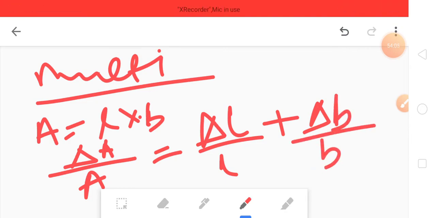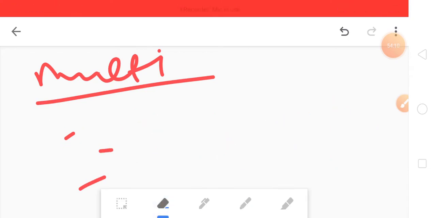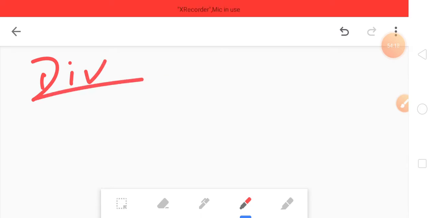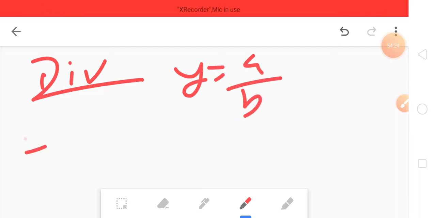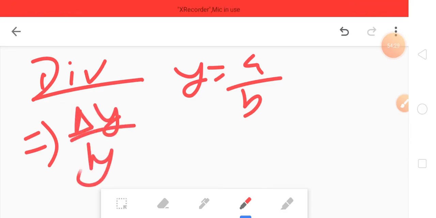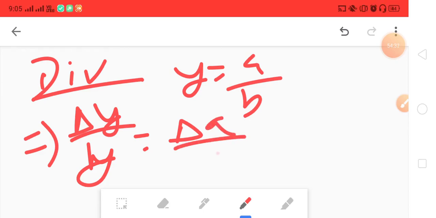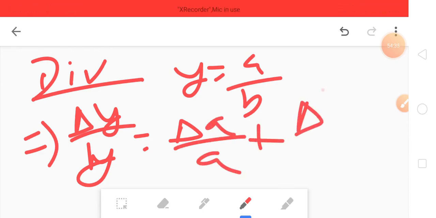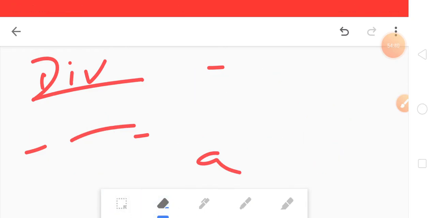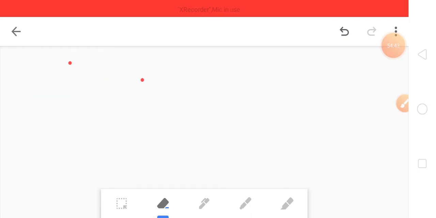That's it, very simple. If there is a power, I will teach that next. First, the division part is also very simple. Suppose y equals A by B. How will we represent this? In division the same thing will happen. It will be delta y by y equals delta A by A plus delta B by B. That's it. Okay, I hope it's clear.